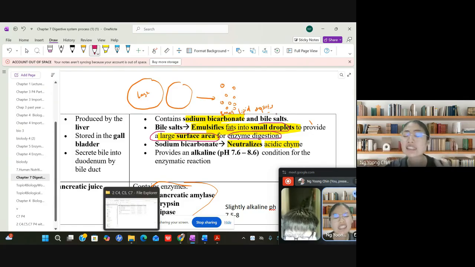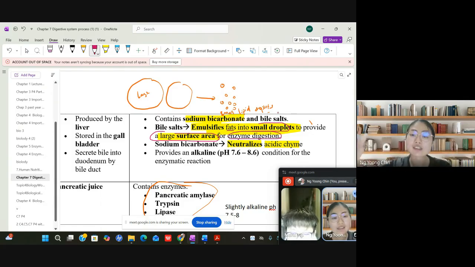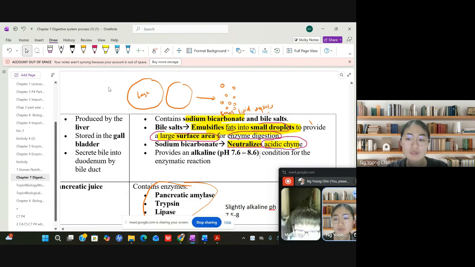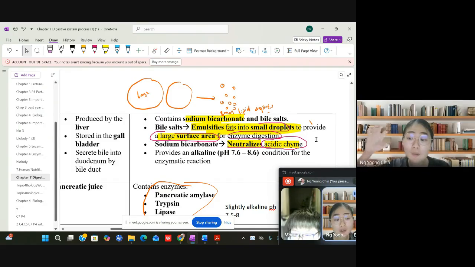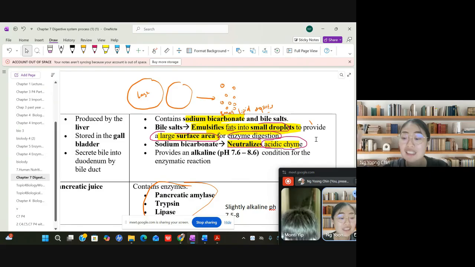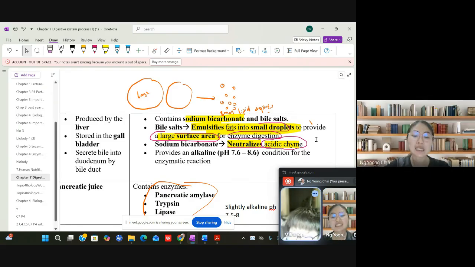And then the second function, remember there's one more function. The bile, because it's alkaline, is able to neutralize the acidic chyme. So Monty, where does the acidic chyme come from? Which organ, to the small intestines? Pancreas? The acidic chyme comes from the organ which has an acidic environment. Stomach. Yeah, it's the stomach.